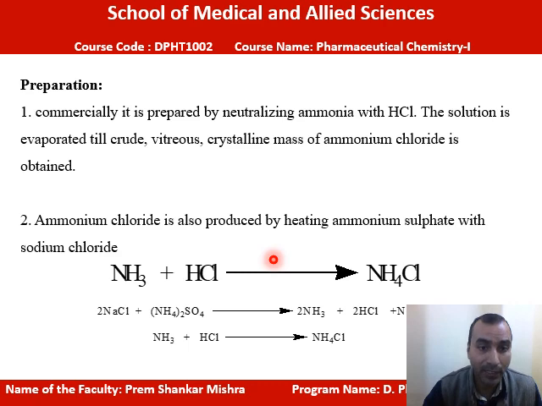mass is obtained. It can also be produced by heating ammonium sulfate with sodium chloride. Here we are taking ammonium chloride with sodium sulfate, then it will give ammonia. So these are the methods of preparation of ammonium chloride.